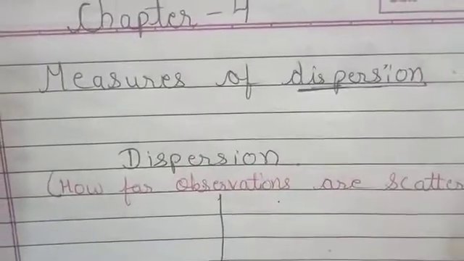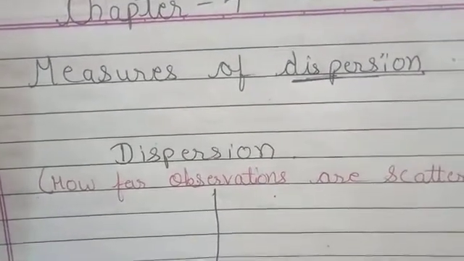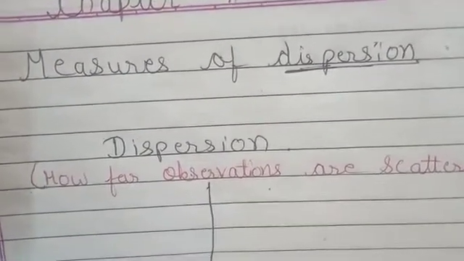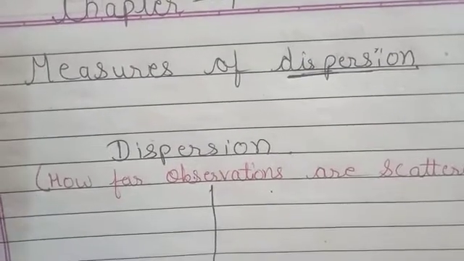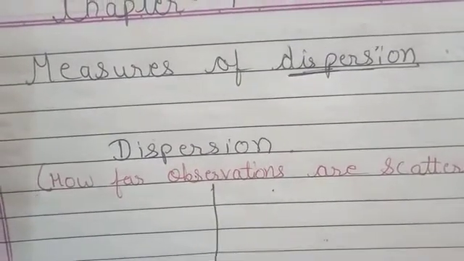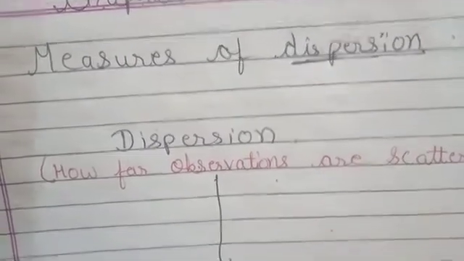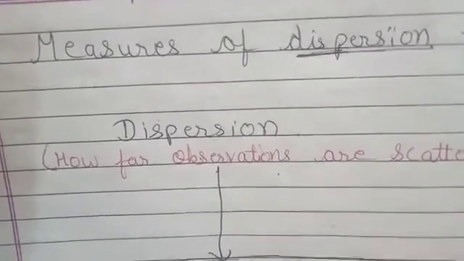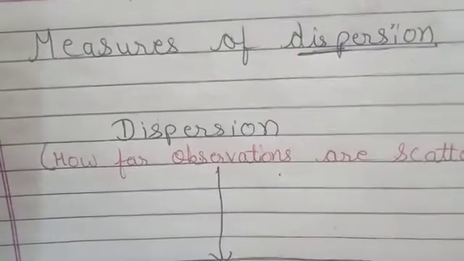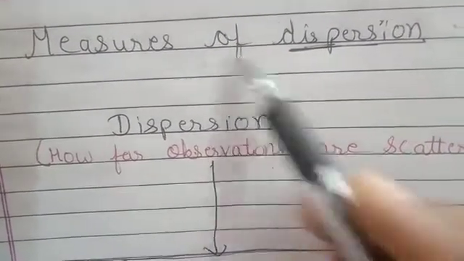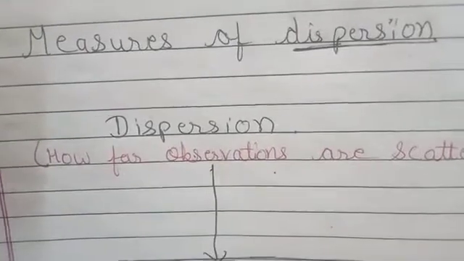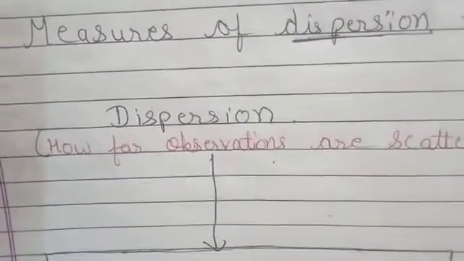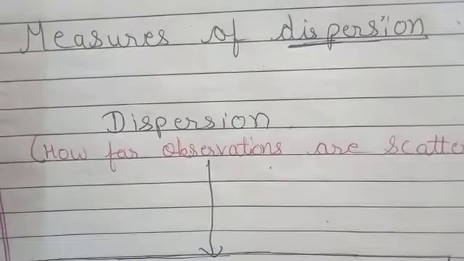Now a few characteristics of dispersion. The definition of a measure of dispersion should be very clear and unambiguous, it should be very simple to understand, and very easy to calculate. Second, the dispersion should be based on all the observations of our data. Whatever data is given to you, it should be based on all of its observations.